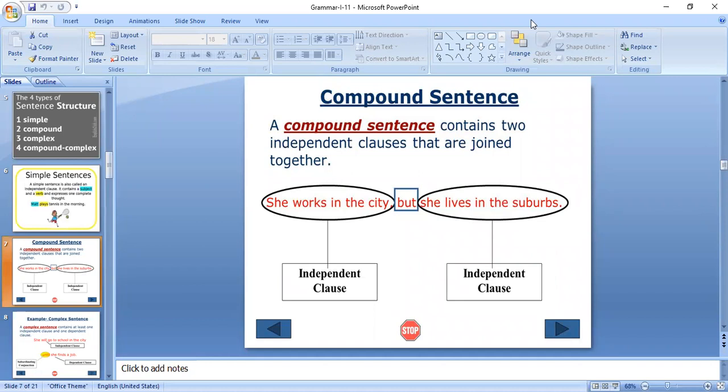But when we combine these two independent clauses, we have to take the support of conjunctions.